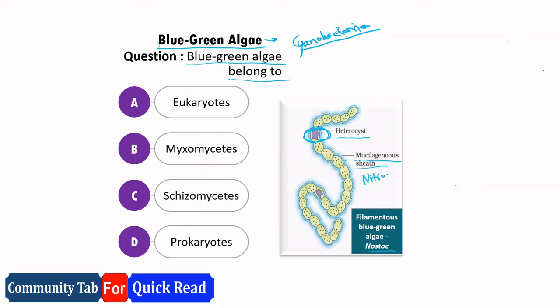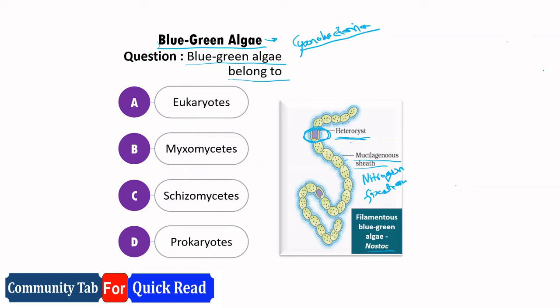Atmospheric nitrogen fixation is done by Nostoc and Anabaena. For example, here we are seeing Nostoc. This is a heterocyst. These specialized cells are responsible for nitrogen fixation. Nitrogen fixation happens in these specialized cells.